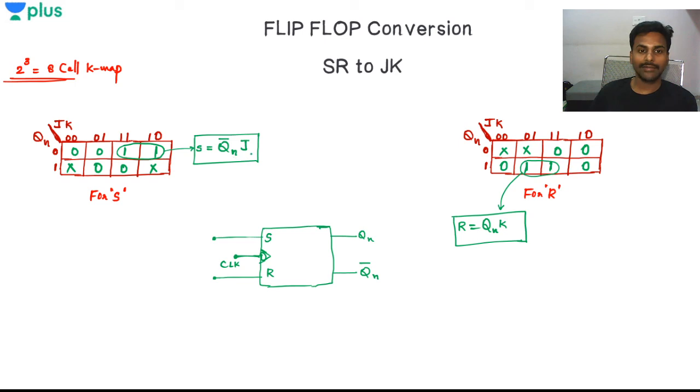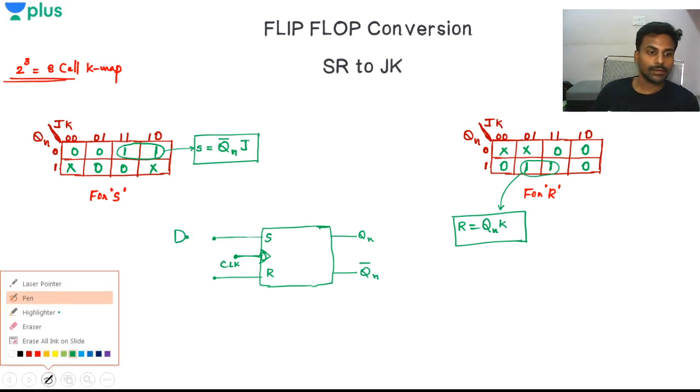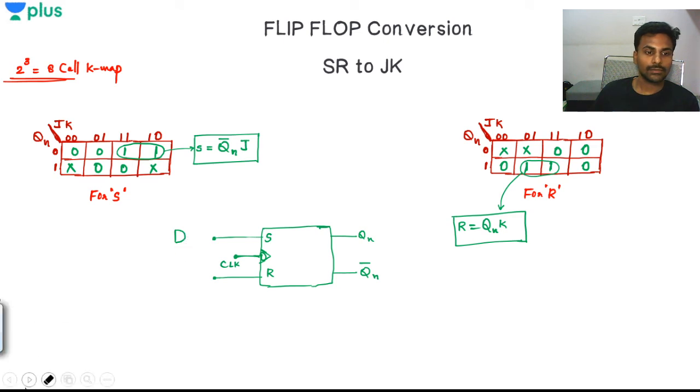So we need to have an AND gate between the Qn complement and J. So I'll have a small AND gate here, and the output of that, okay, this is J, and another input to this is basically the Qn complement.